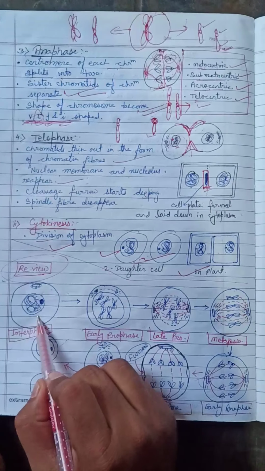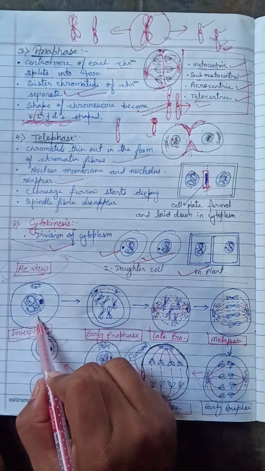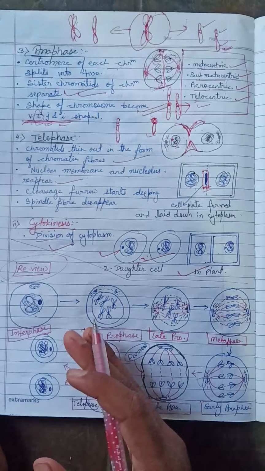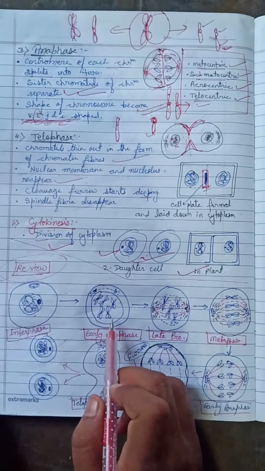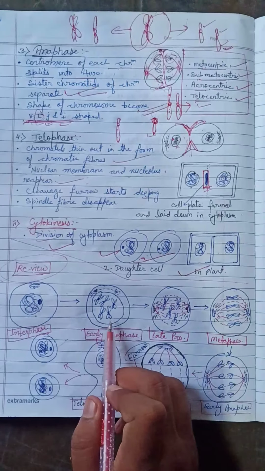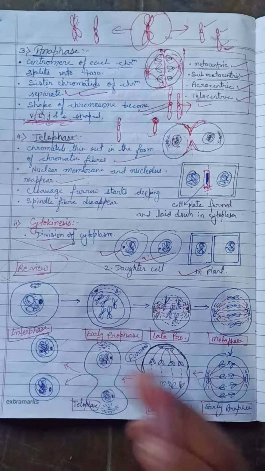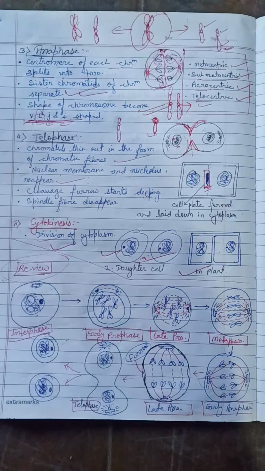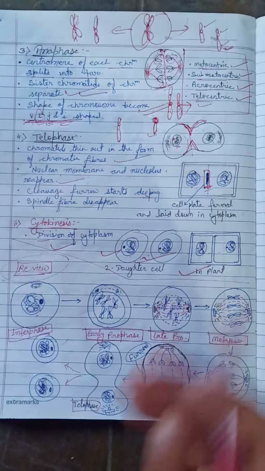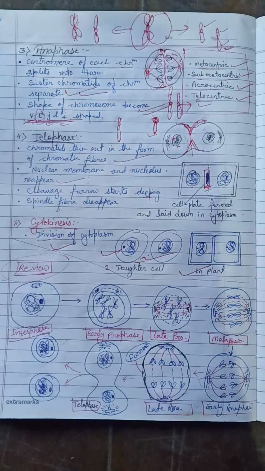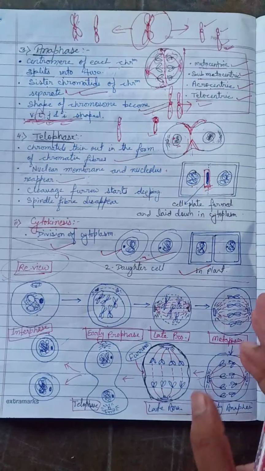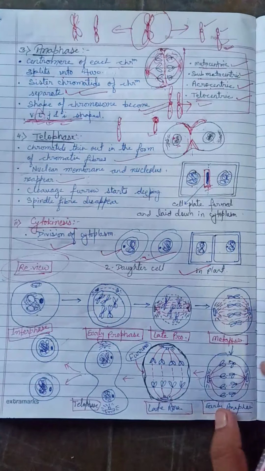It is the cell after complete growth and the synthetic stage, which is called interphase. When the cell starts dividing, prophase is the first stage. Prophase has two parts, early prophase and late prophase, whereas metaphase, anaphase and telophase also have two or more parts: early, mid and late.